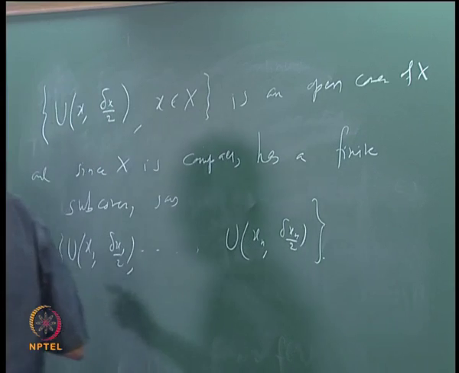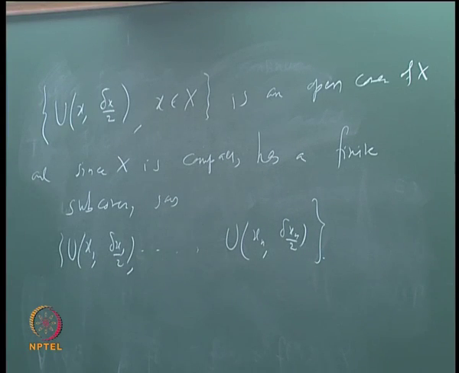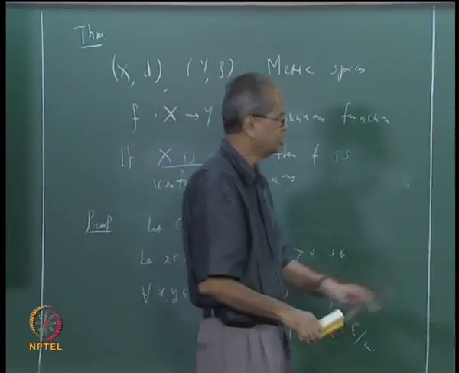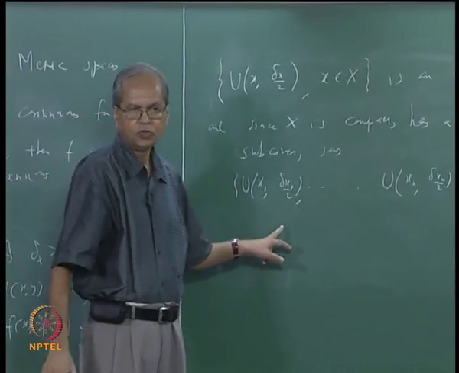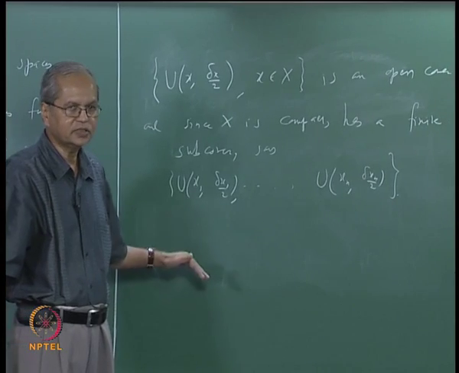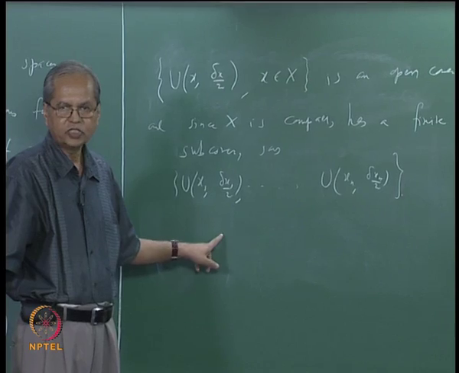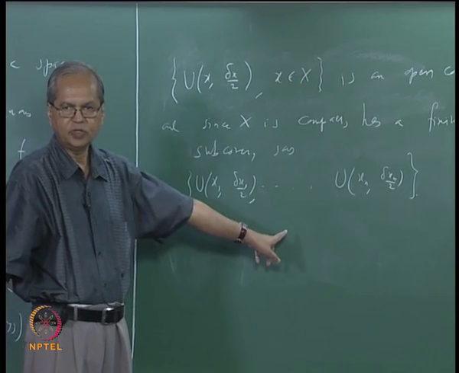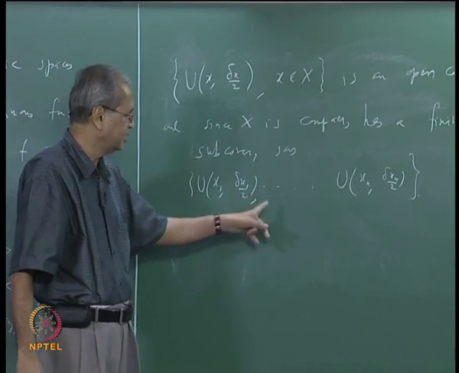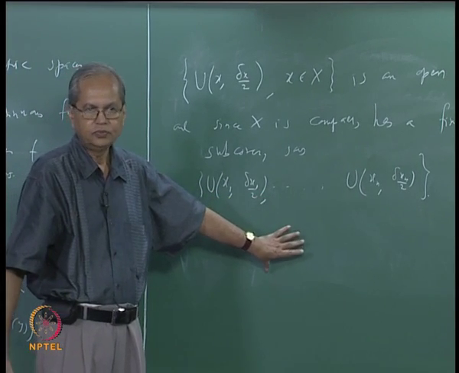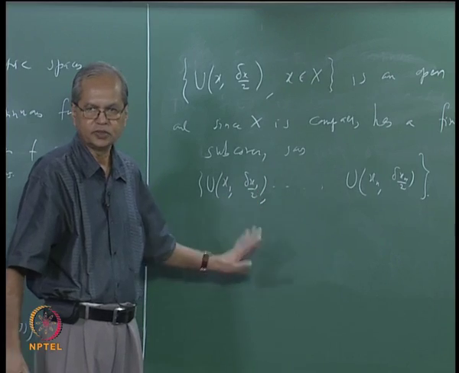What does this mean? If you are given any point small x in big X, that must lie in one of these balls. That means given any x you should be able to find some j such that x belongs to U(xj, delta xj by 2); in other words the distance between x and xj should be less than delta xj by 2. For each x such a j should exist.